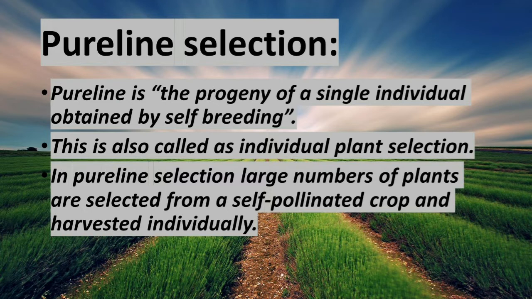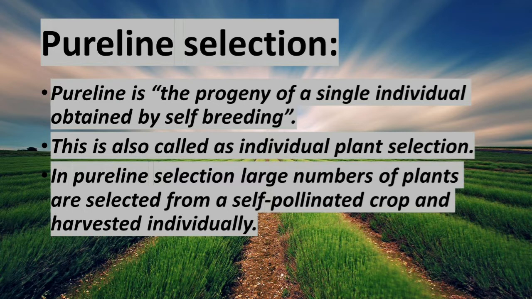Children, next we pass on to pure line selection. Pure line is the progeny of a single individual obtained by self-breeding. This is also called individual plant selection. In pure line selection, large numbers of plants are selected from a self-pollinated crop and harvested individually. Individual plant progenies from them are evaluated separately. The best one is released as a pure line variety. Progeny is similar both genotypically and phenotypically.